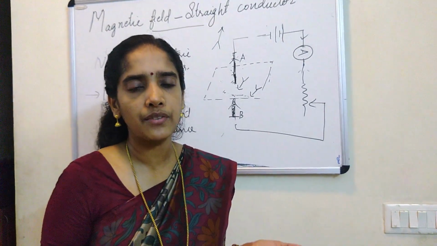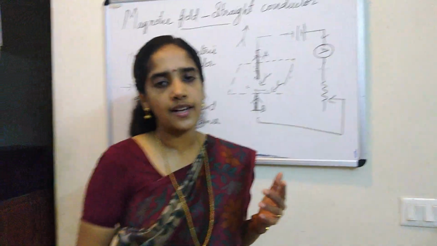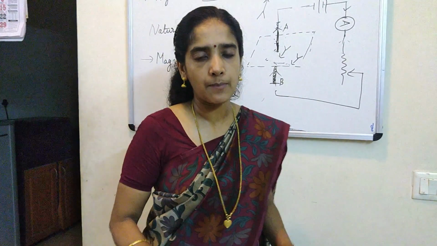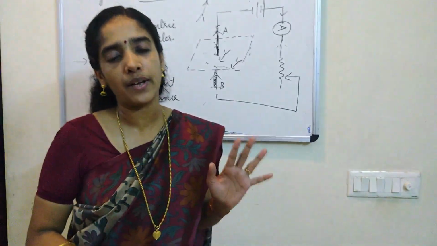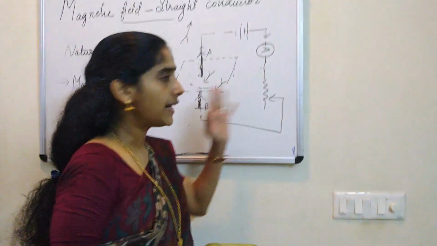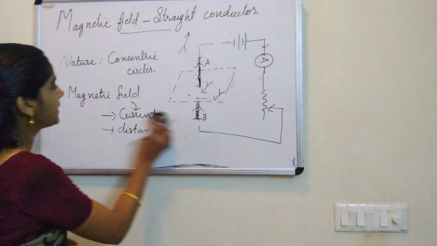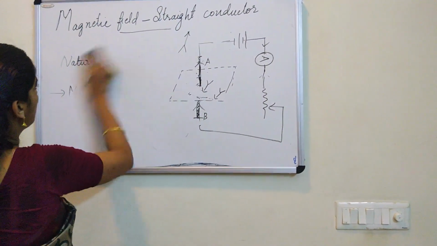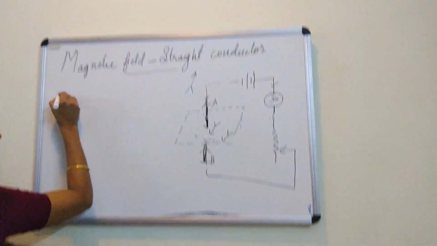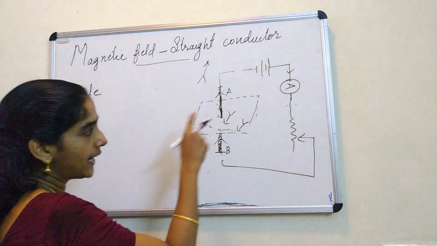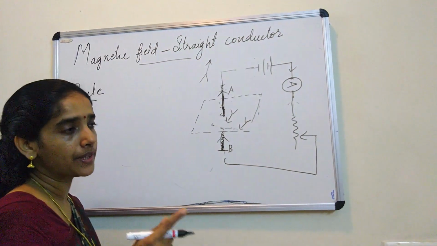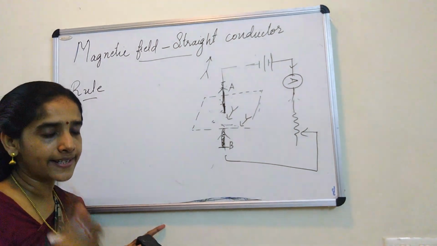We don't have a compass needle with us. We don't have a circuit arranged in front of us to find the direction with the help of a compass needle. There we have the rules. Some rules are already made to find the direction of the field. And the rule which we apply here is called the right hand thumb rule. What is the rule? Rule to find the direction of the magnetic field around a straight current carrying conductor.